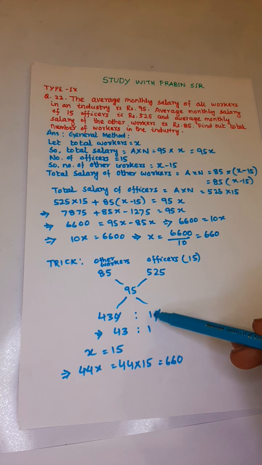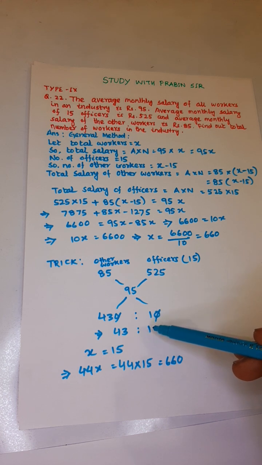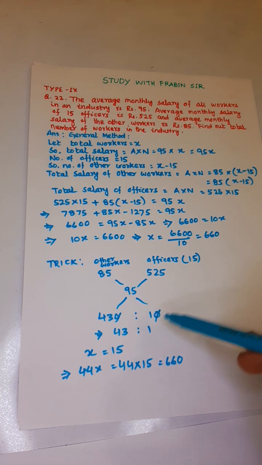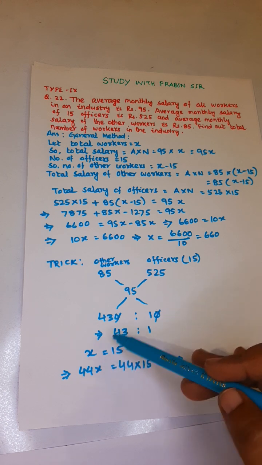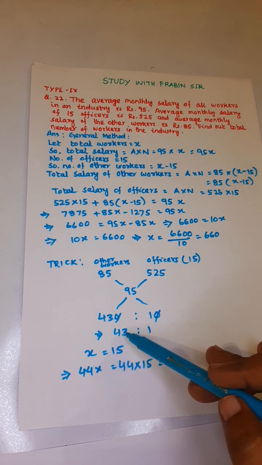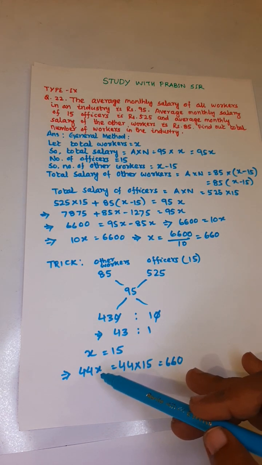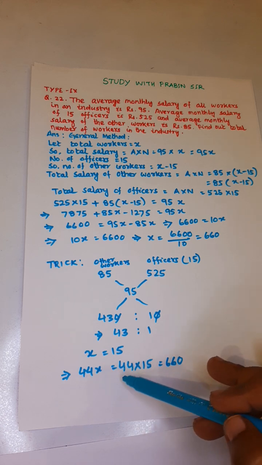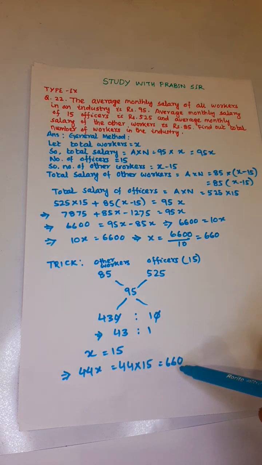Listen here, 1 means x, 1x or x. Here this is 15. So if x is equal to 15, then the total workers, that is 43x plus x, is equal to 44x. So 44x is equal to 44 into 15, that is equal to 660.